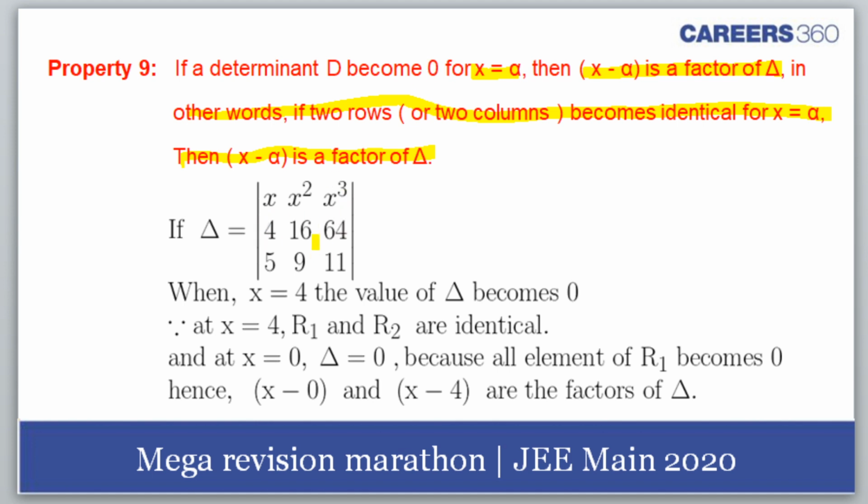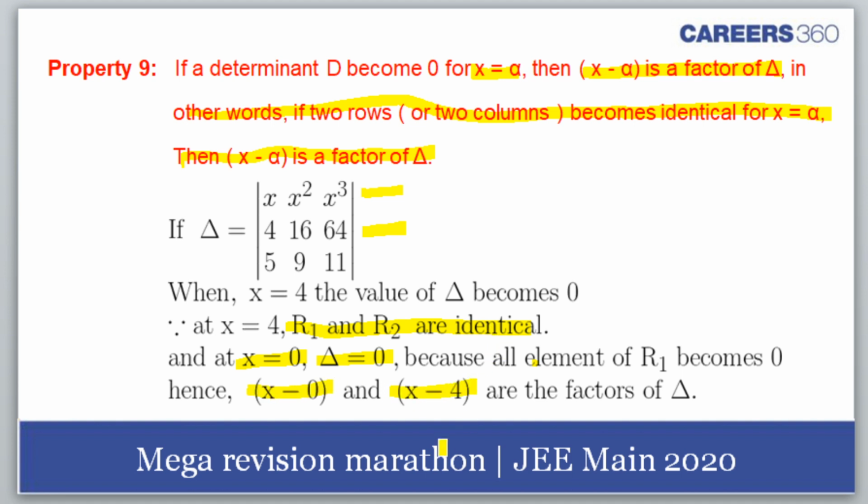So we have considered an example. We have x square, x cube, and we have these values. When x equal to 4, if I put, then the first row and the second row become identical. Row 1 and row 2 become identical. Then at x equal to 0, delta becomes 0. So all elements of R1 become 0. Okay, so that means x minus 0 and x minus 4 are factors of delta.